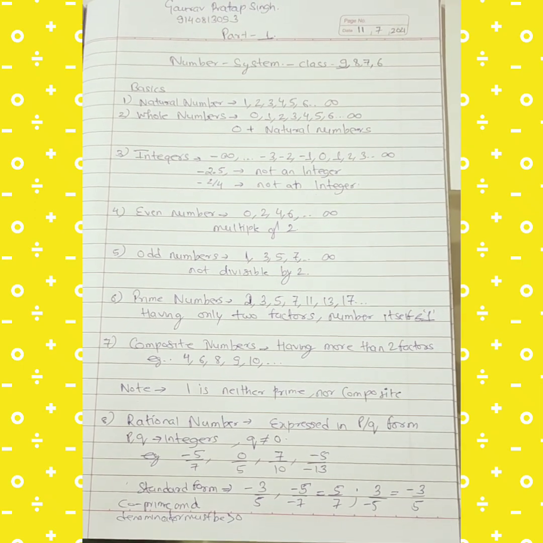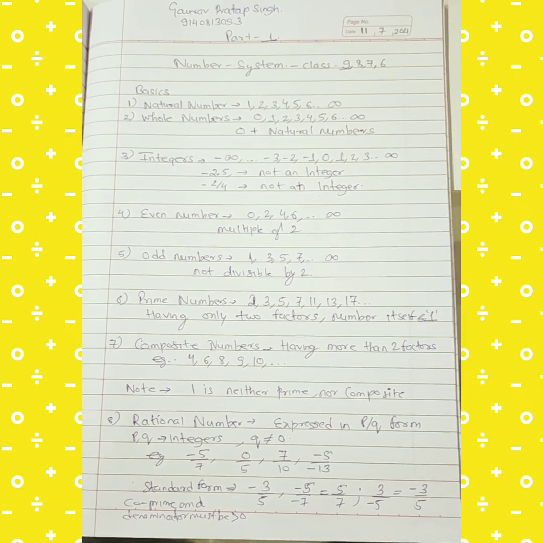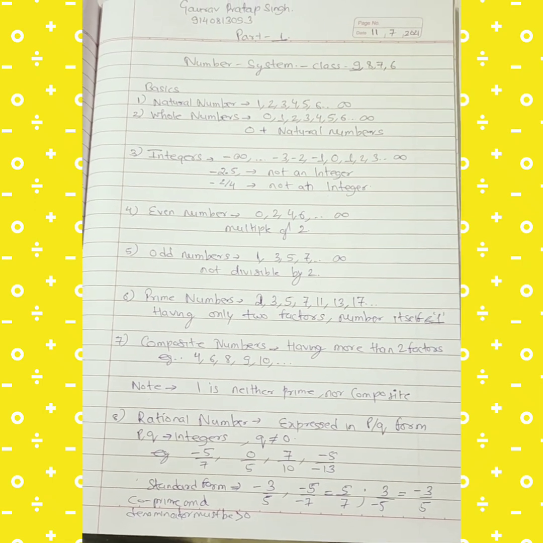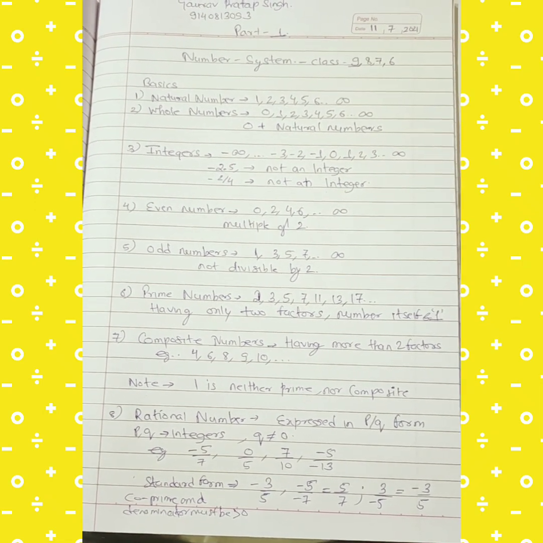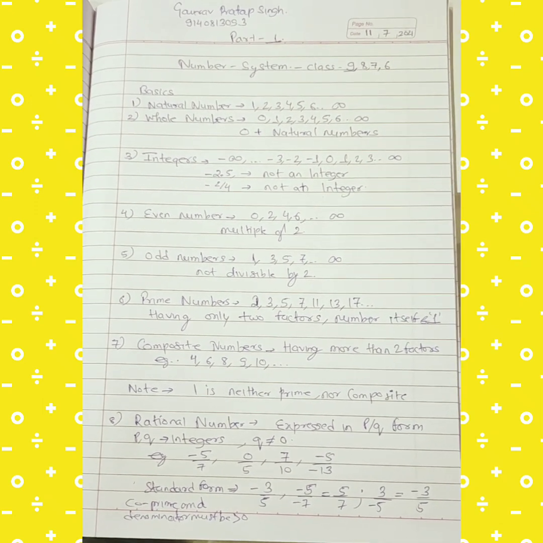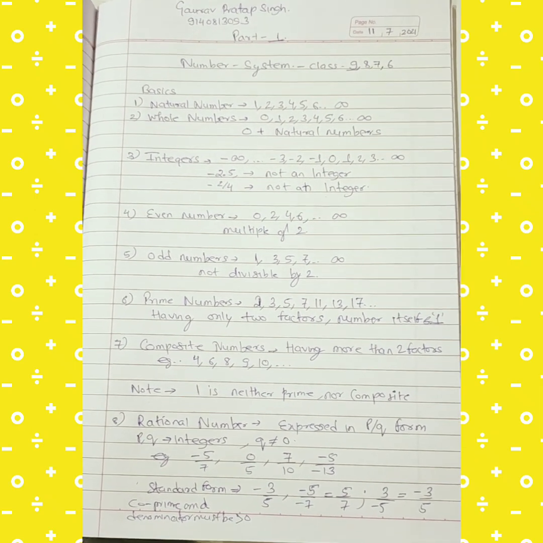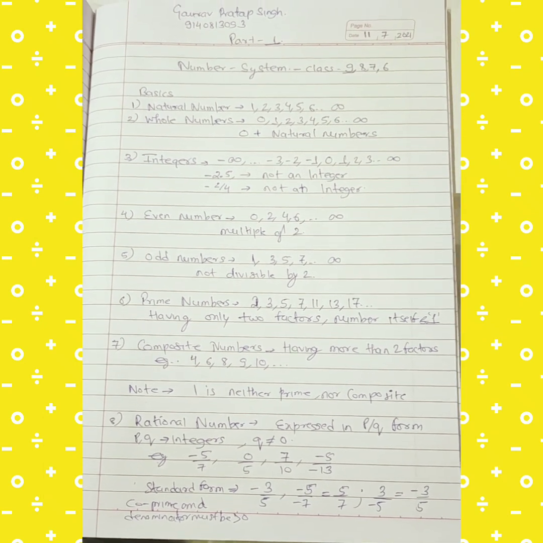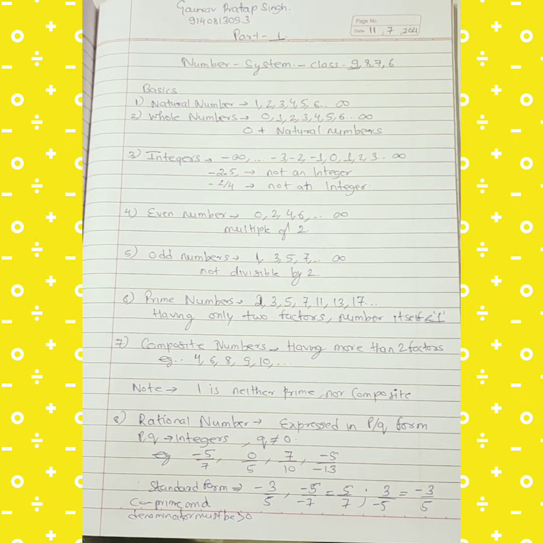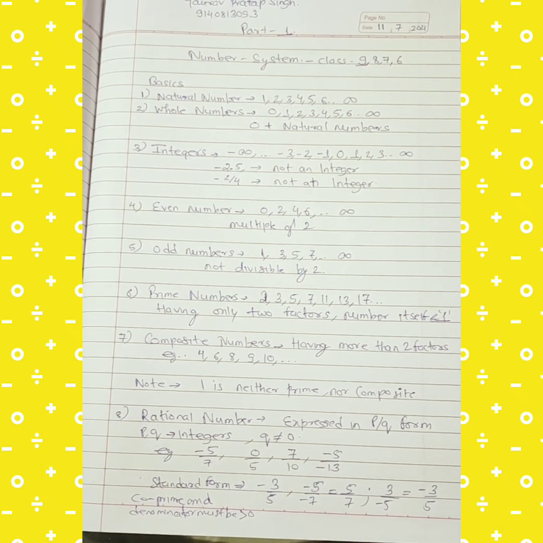and 9 and even for class 10. Because when we talk about the numbers, we should know what are the different types of numbers, and that is called as number system. So the basic thing which we know, when I ask a kid or someone, they tell me, do you know numbers or no? So I start, yes, I do know, and it's like 1, 2, 3, 4, 5, 6, 7, 8 and so on. So it comes naturally. If someone asks us what is a number, we don't say like minus 3, minus 2, minus 1 or minus infinity, but naturally we start with the number 1, 2, 3, 4. So that comes under the category of natural numbers.